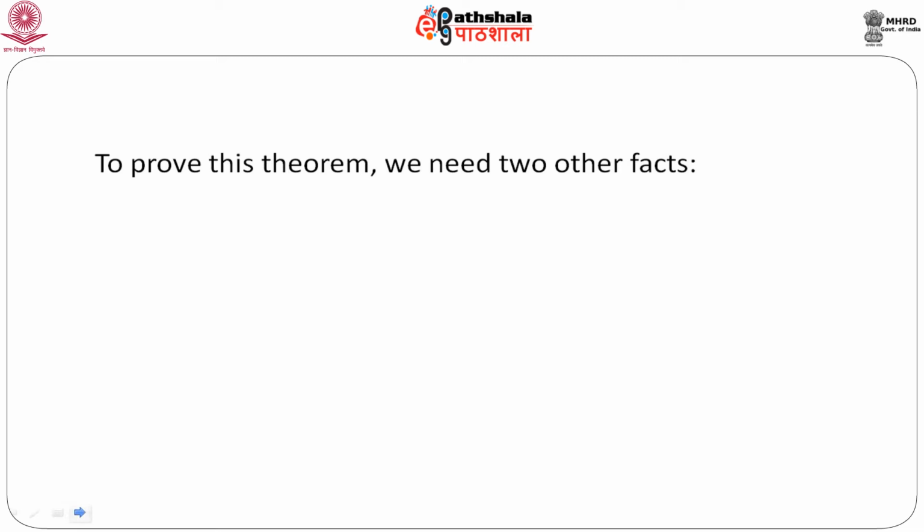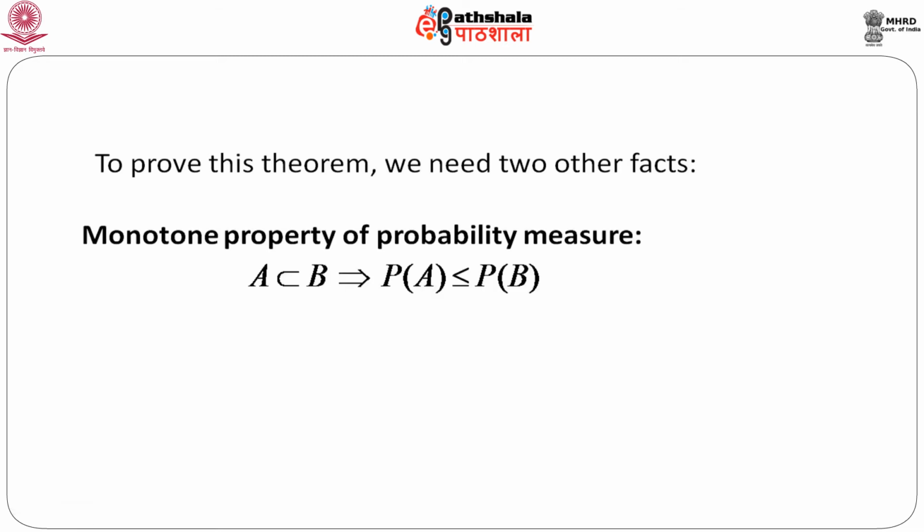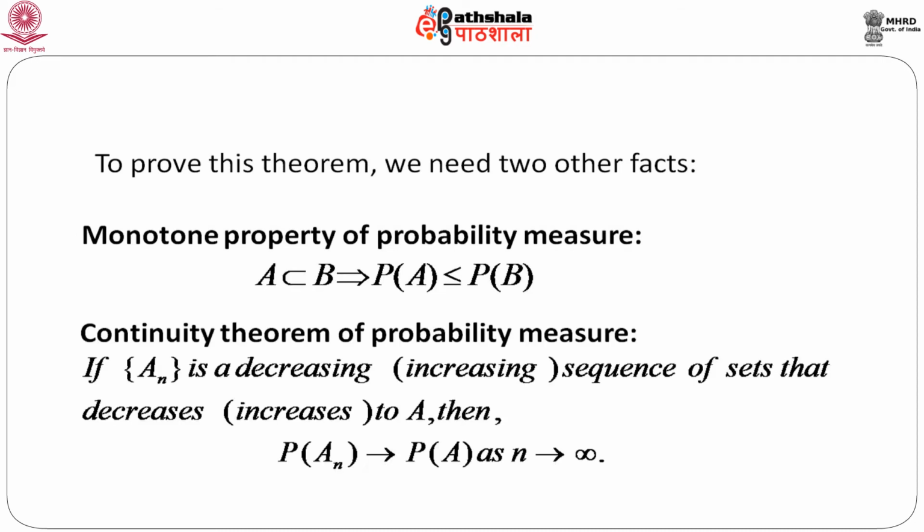So, to prove this theorem, we need two other facts. These are very simple and known to us. First thing is the monotone property of probability measure, which states simply that if A is a subset of B, this will always imply probability of A is less than or equal to probability of B. And another fact, which is a famous theorem based on probability measure, is called the continuity theorem of probability measure.